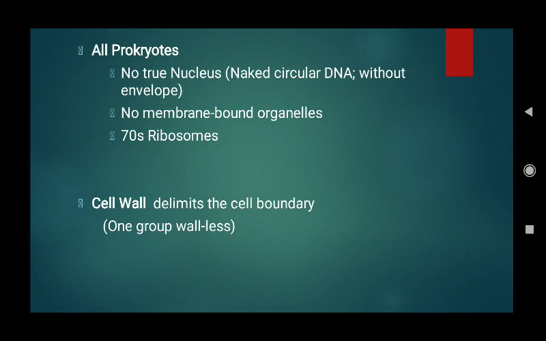Now their cell wall. The monerans have a definite cell wall that delimits their outer boundary. That means outside the plasma membrane, they possess a definite cell wall, and this cell wall is not composed of cellulose. Rather, it is composed of a unique polymer which is known as peptidoglycan. We will discuss peptidoglycan in detail in the later classes. There is one exception. There is one group of monerans known as mycoplasma. They entirely lack the cell wall.